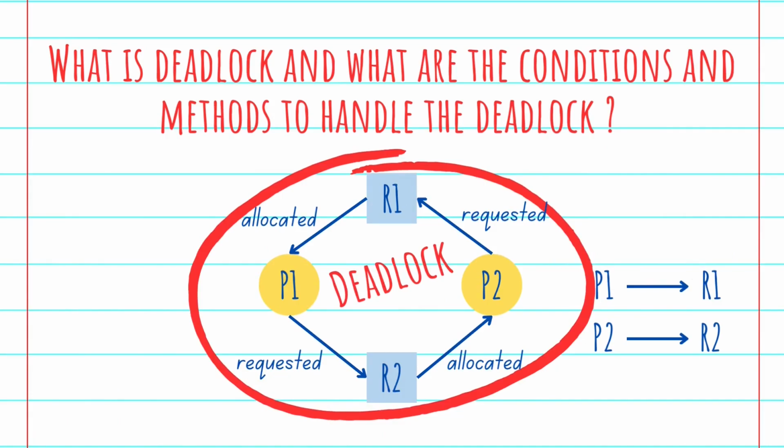That's why our definition says that a deadlock is nothing but the situation where two or more processes are unable to continue executing because they are waiting for each other to release the resources. Got it? It's very simple.